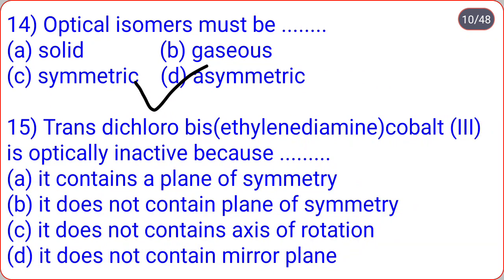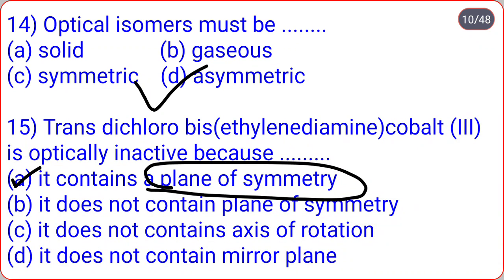That is asymmetric. Trans dichlorobisethylenediamine cobalt(III) is optically inactive because dot dot: it contains a plane of symmetry, it does not contain a plane of symmetry, it does not contain an axis of rotation, it does not contain a mirror plane. So the correct option is option A, it contains a plane of symmetry, hence it is optically inactive.